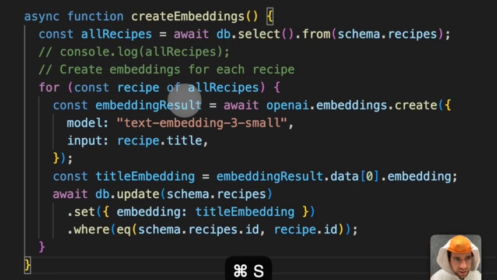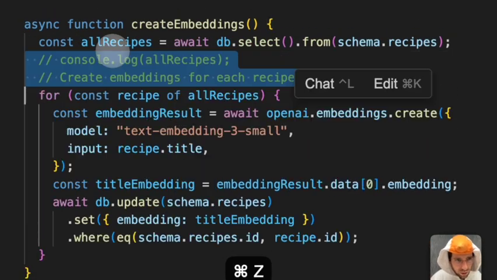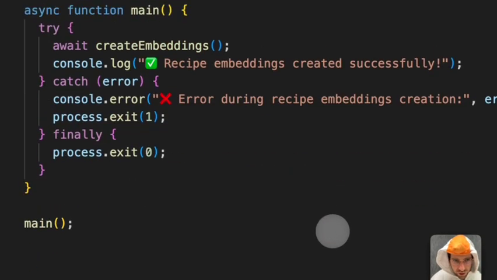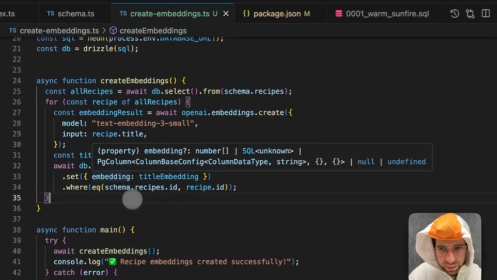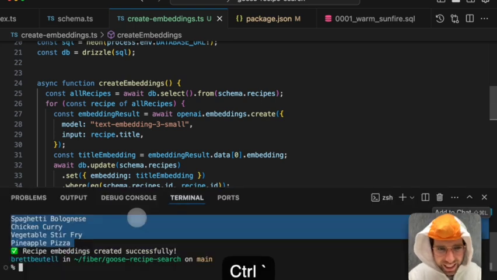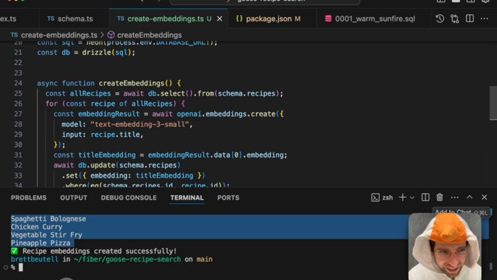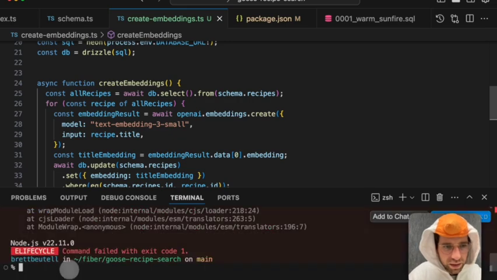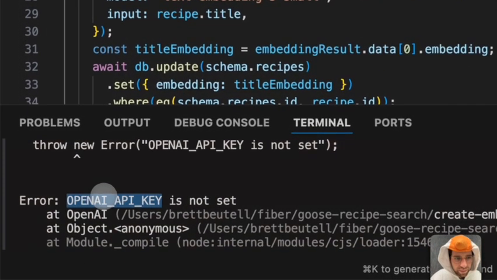And that should just about do it for everything in the database. Let's try calling this. This will execute it sequentially, which we could do in parallel if we cared about performance, but we are geese. Performance is not our primary concern. Okay, db, what was it? db create embeddings. We're gonna get an error. Yeah, because I forgot the API key.